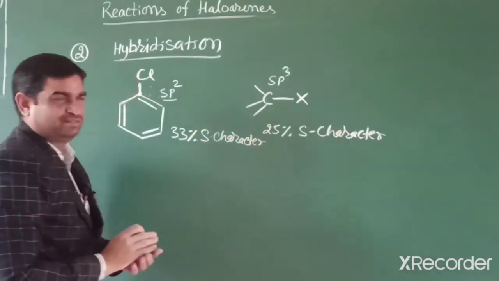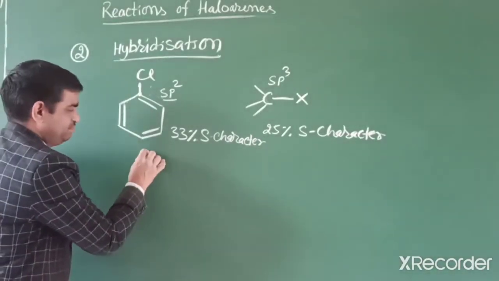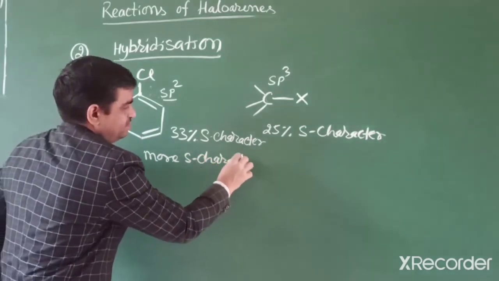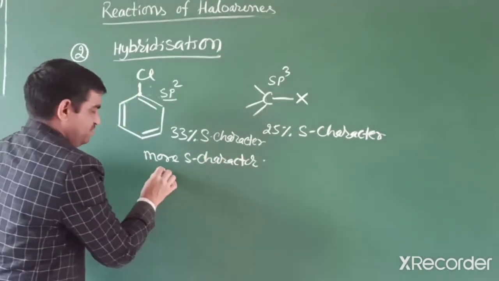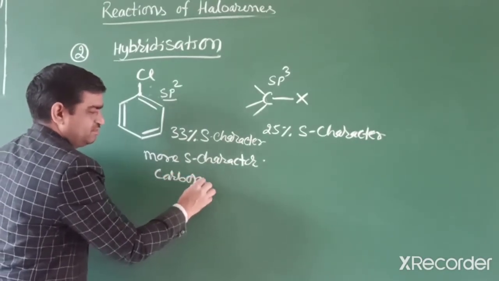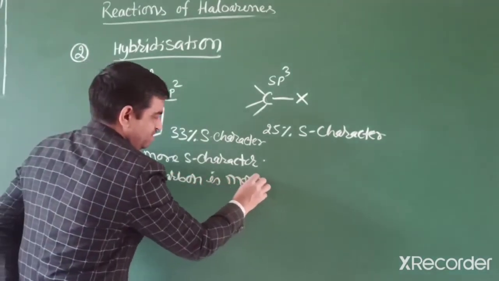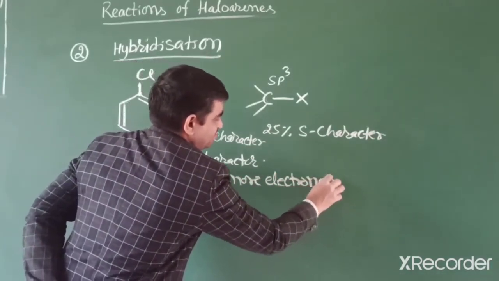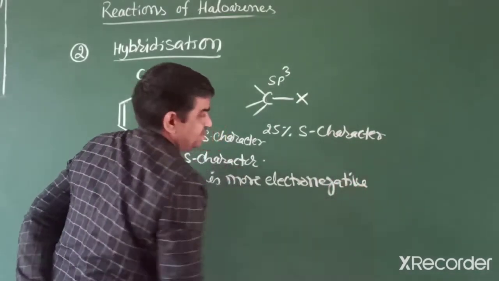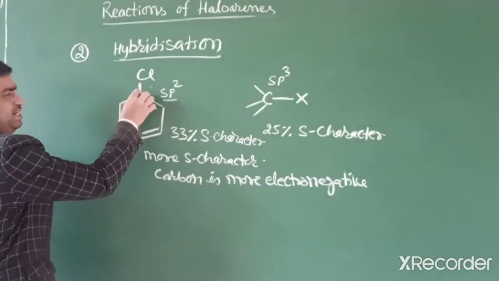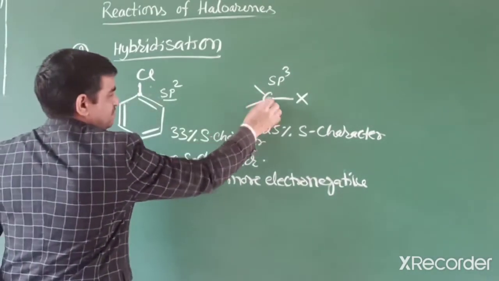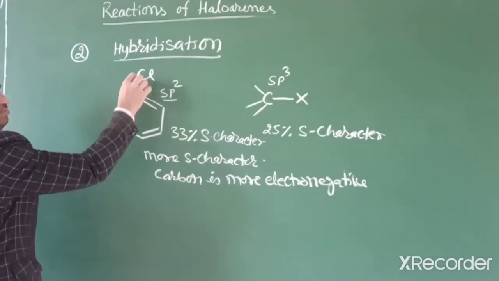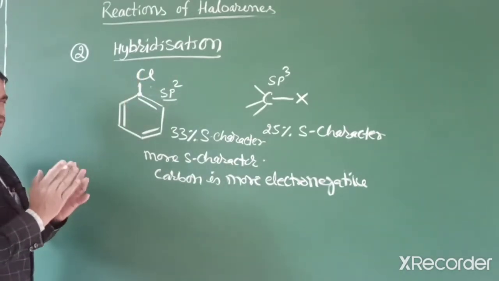The more the S character, the more electronegative the carbon is. More S character, the carbon is more electronegative. So what happened? This carbon's electronegativity is increased compared to the haloalkane carbon. So this carbon and chlorine bond length is shorter.